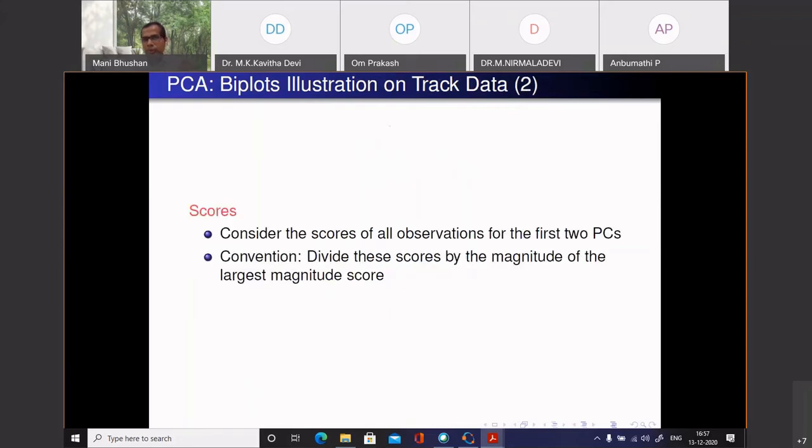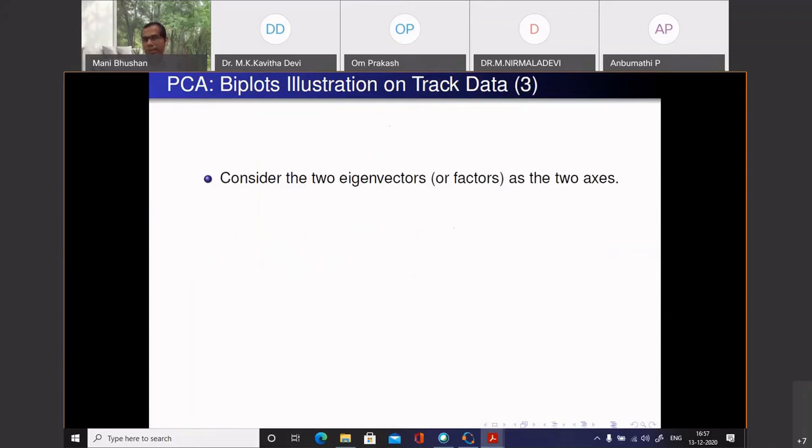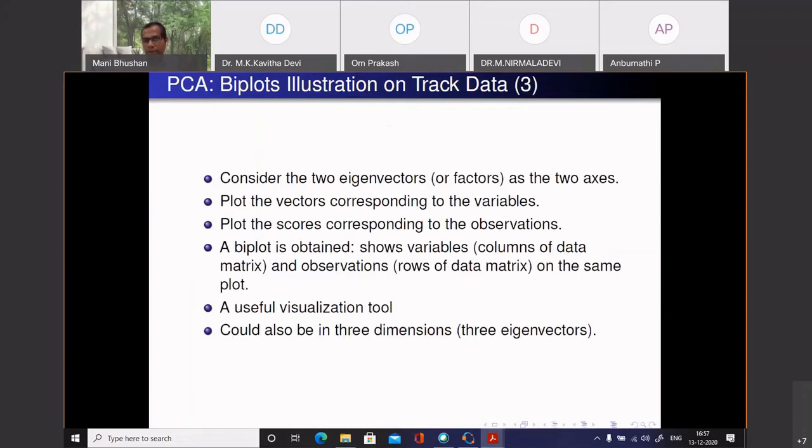There is some other way of visualizing data, which is called biplots. Again, I think I'll skip that.